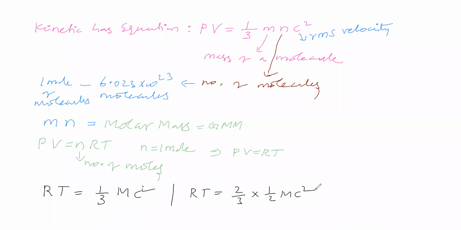RT equals 2 by 3 into kinetic energy, where 1 by 2 mc square is called kinetic energy. Therefore, kinetic energy equals 3 by 2 RT. Now, for how many moles is this? We have considered 1 mole. So for 1 mole, the kinetic energy is 3 by 2 RT.